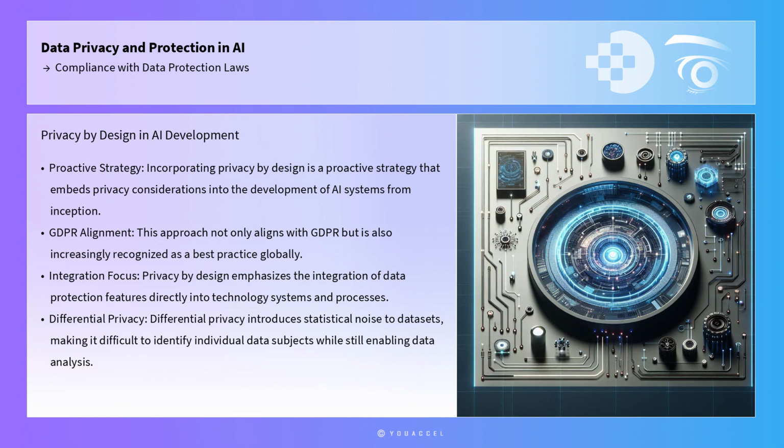For instance, differential privacy is a technique that introduces statistical noise to datasets, making it difficult to identify individual data subjects while still enabling data analysis. Differential privacy has been successfully implemented by tech giants like Apple and Google to enhance user privacy in their AI-driven services, demonstrating its practicality and effectiveness.